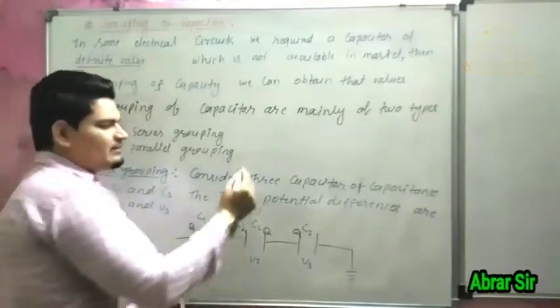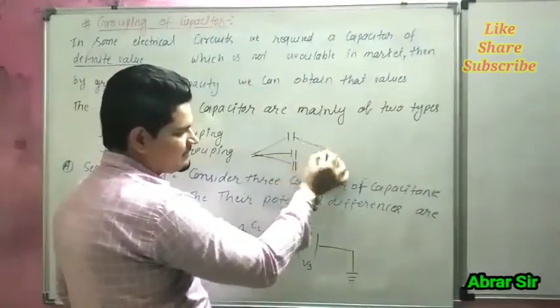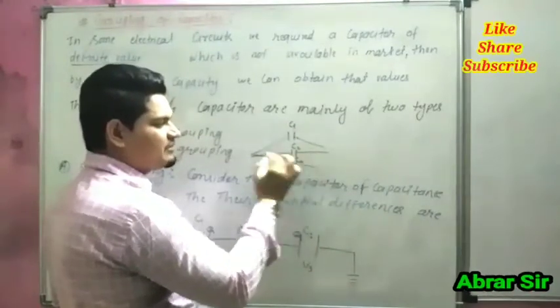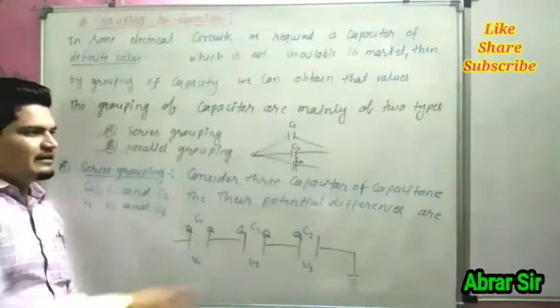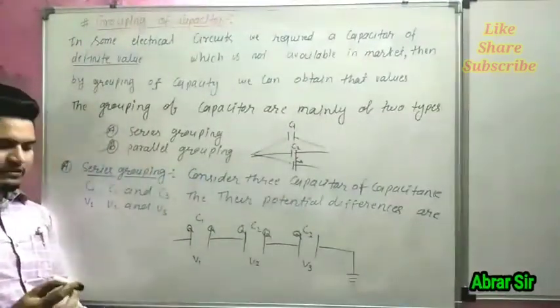While when capacitors are connected in parallel, this is capacitor 1, this is capacitor 2, this is capacitor 3. When these capacitors are connected in parallel, this is called parallel grouping. So we are going to start first